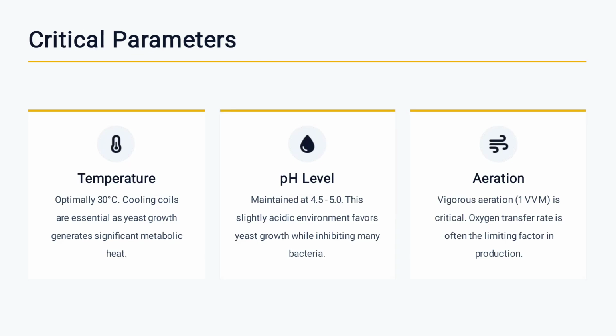Critical parameters. Temperature: optimal 30 degrees Celsius. Cooling coils are essential as yeast growth generates significant metabolic heat. pH level is maintained at 4.5 to 5.0. This slightly acidic environment favors yeast growth while inhibiting many bacteria. Aeration: vigorous aeration is critical. Oxygen transfer rate is often the limiting factor in production.